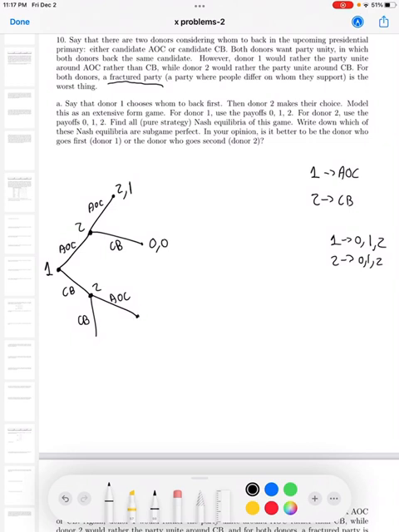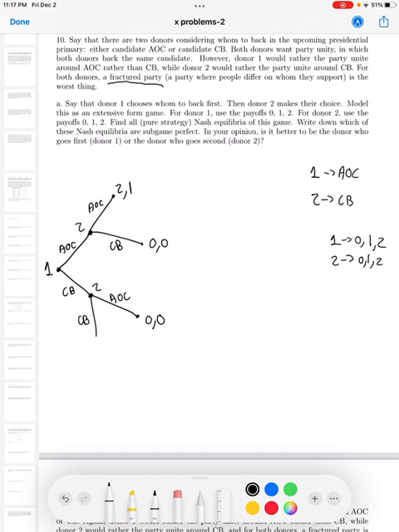Down here, in this payoff, 1 chooses CP, which they don't prefer, and 2 chooses AOC, which they don't prefer either, so they both get 0, 0. Down here, donor 1 chooses candidate CP, which they don't prefer, and 2 chooses CP, which they do.